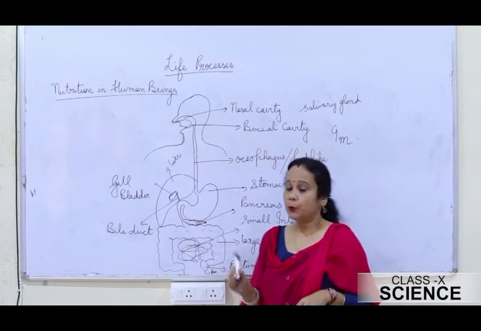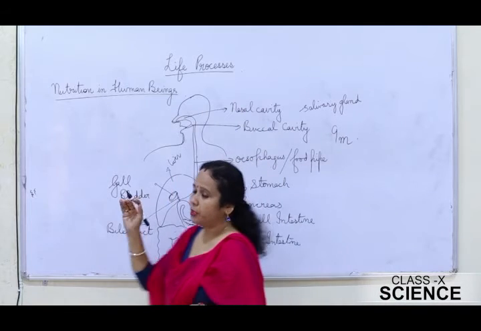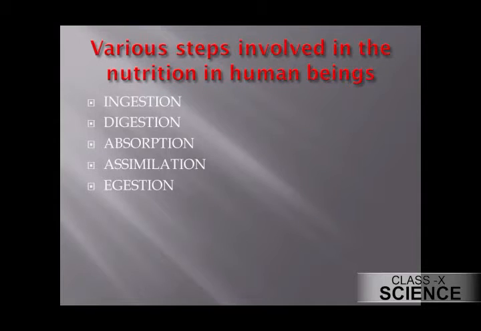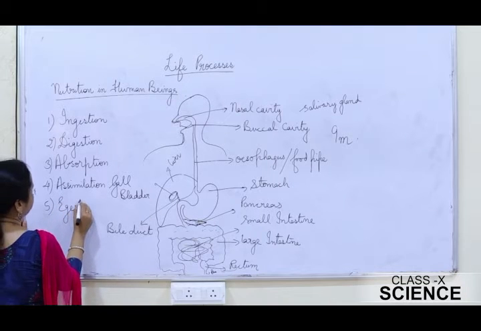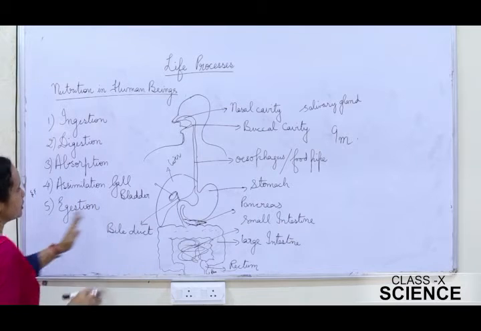Now students, the process of nutrition in human beings consists of 5 steps. First one is ingestion. Then you have digestion. Then you have absorption. You have assimilation. And lastly, egestion or excretion, defecation.